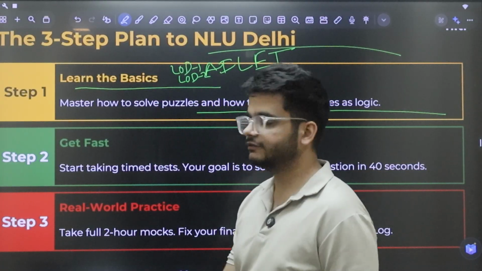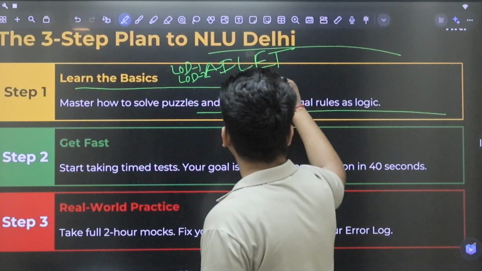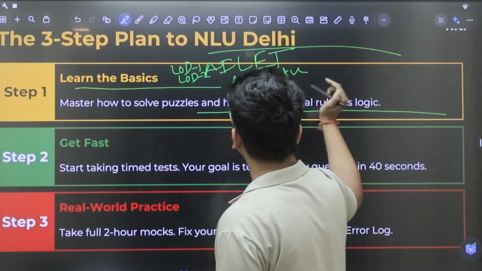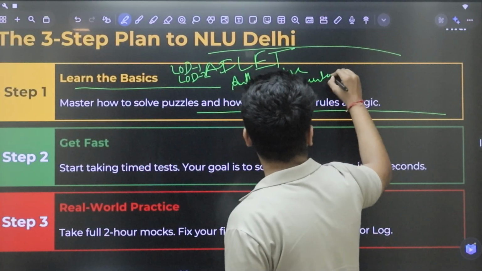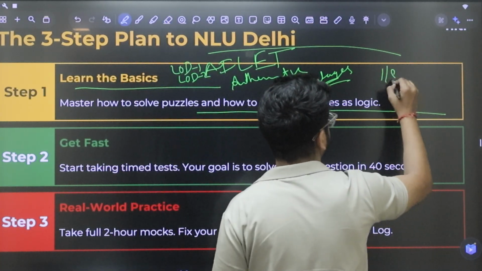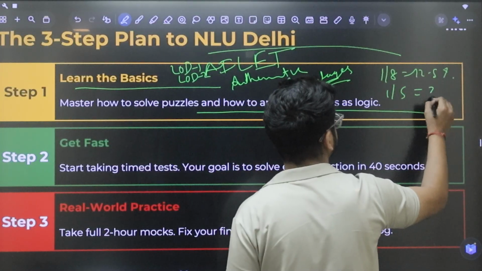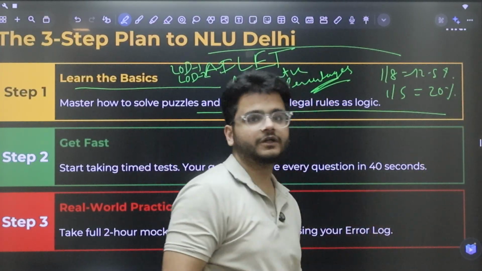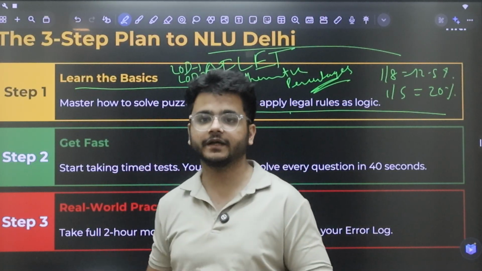let's say you are starting off with the topic of maths, let's say arithmetic. In arithmetic you are starting with percentages. So in percentages, until you know that 1/8 is 12.5%, 1/5 is 20%, you will not be able to solve the questions at a higher speed. So first you have to get the concepts clear.